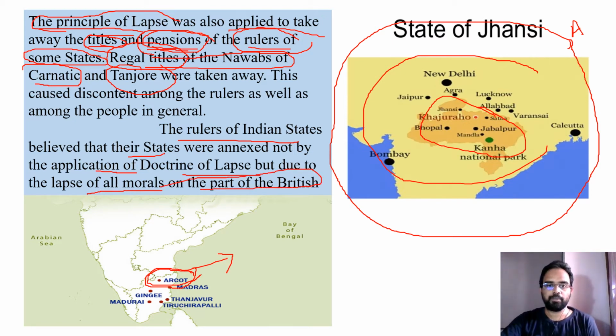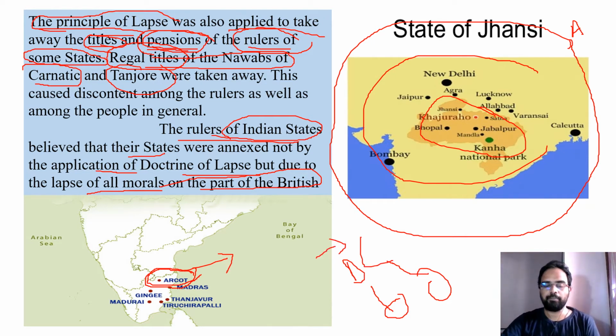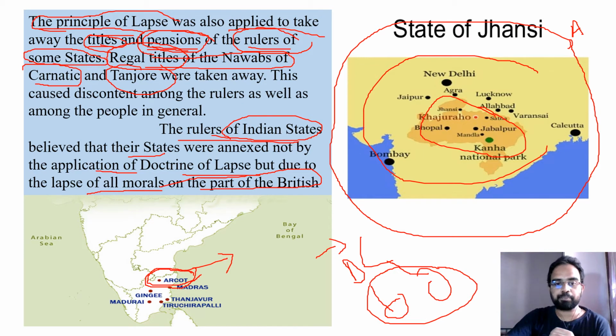The application of the doctrine of lapse also amounted to a lapse of morals on the part of the British. When the British were taking away all their territories in the name of the doctrine of lapse, the Indian rulers felt that the British did not have any morals, and that they could not take away their kingdoms on moral grounds.